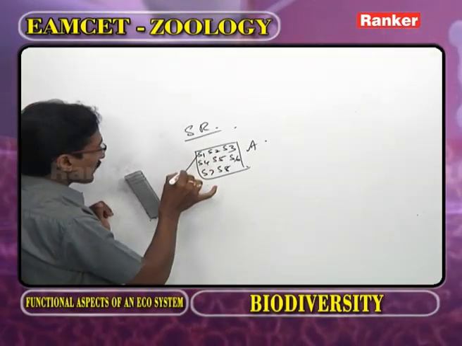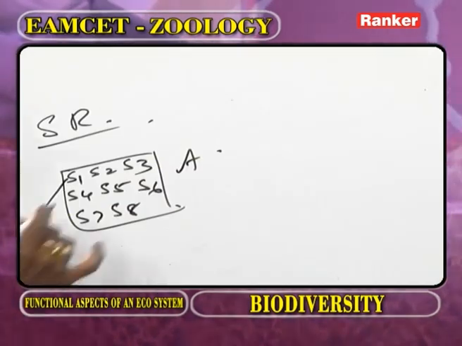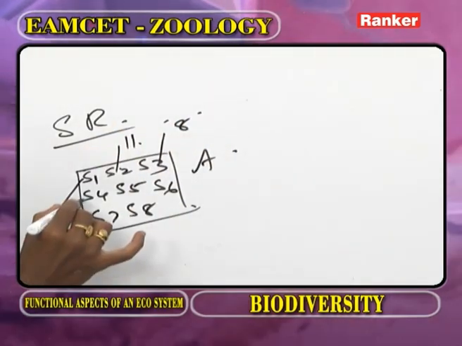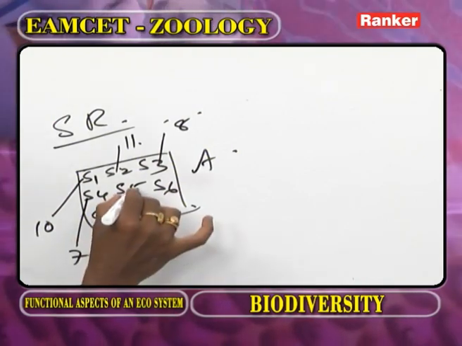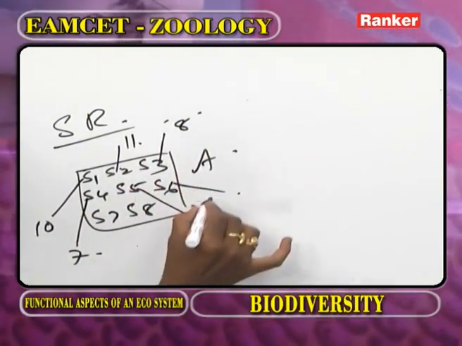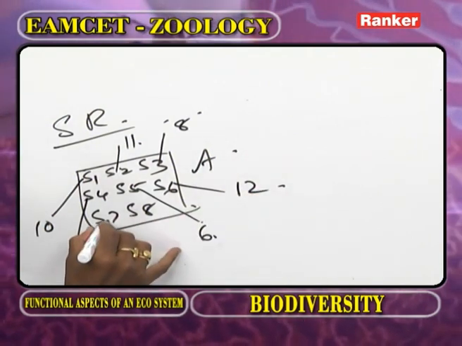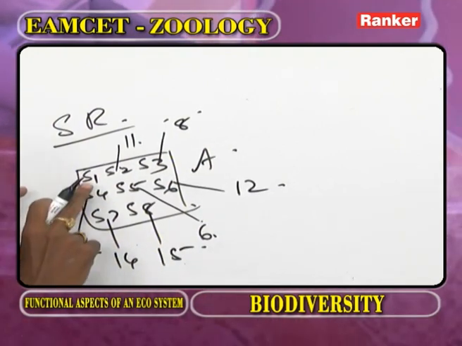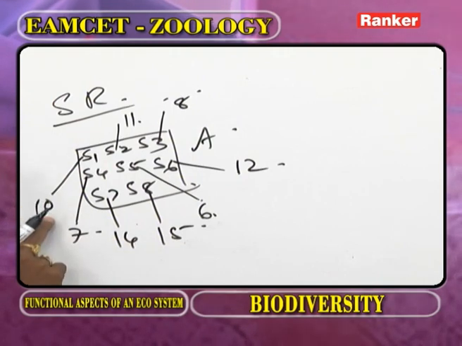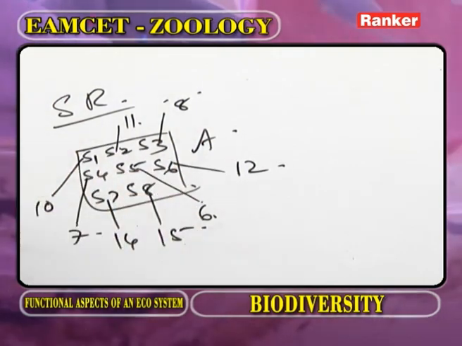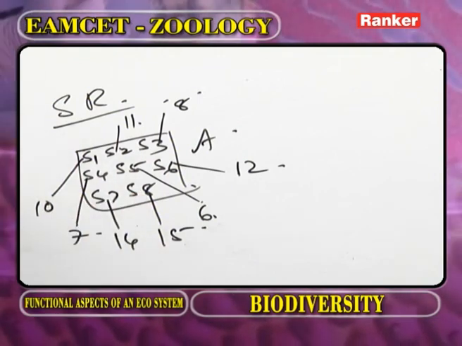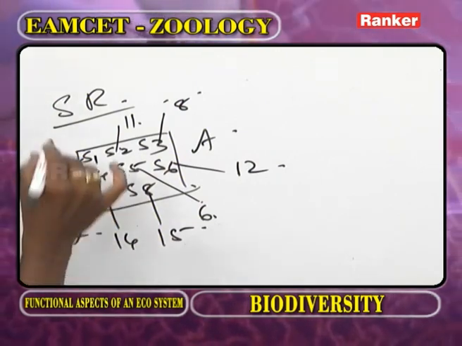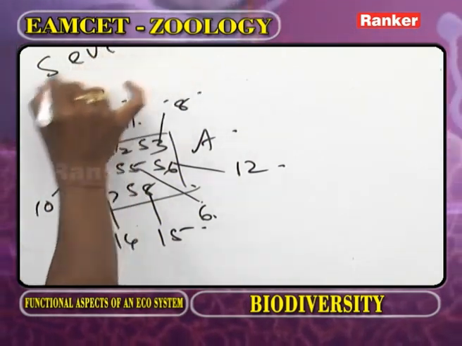Now, in species 1, only 10 individuals. In species 2, 11 individuals. In species 3, 8 individuals. In species 4, 7 individuals. In species 5, 6 individuals. In species 6, 12 individuals. In species 7, 14. In species 8, 15 individuals. Now, regarding each species, the number of individuals. Where are the number of individuals more? In species 8, 15 numbers. The relative abundance, that we call species evenness.